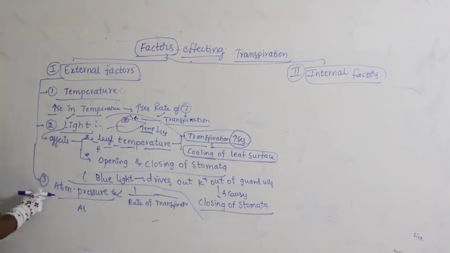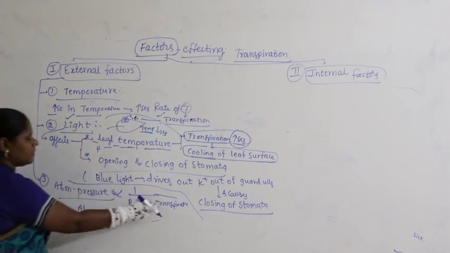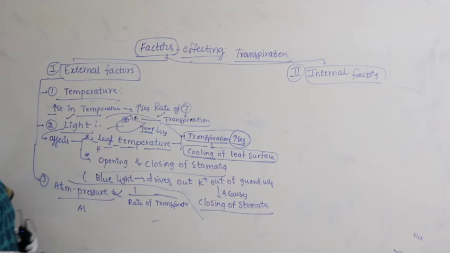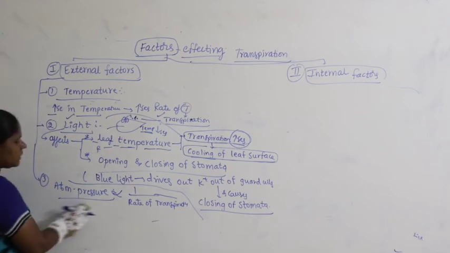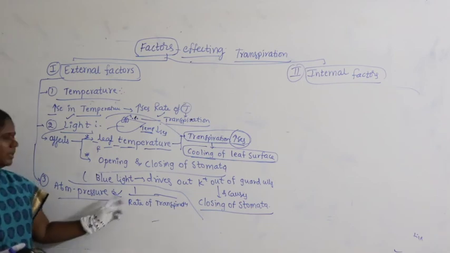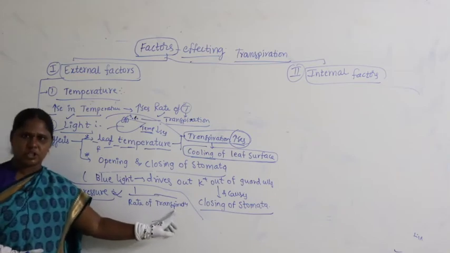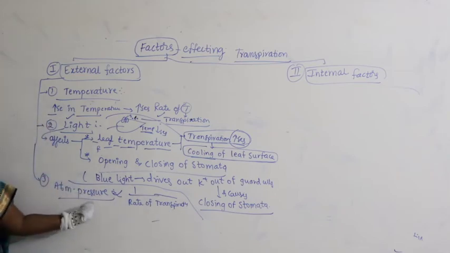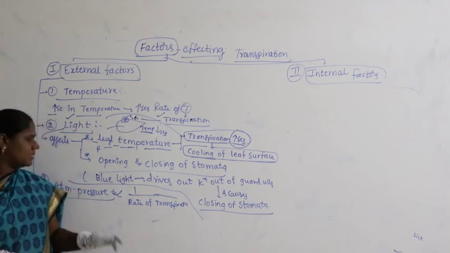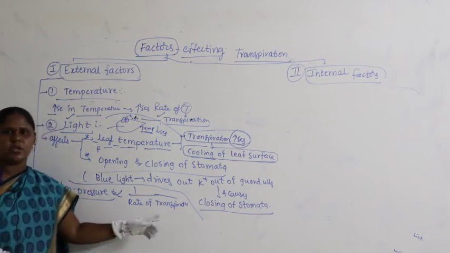Atmospheric pressure is one of the external factors that influences transpiration. What is the meaning of that? Whenever there is an increase in atmospheric pressure, there is a decrease in transpiration. When there is a decrease in atmospheric pressure, there is an increase in transpiration. In most of the cases, it is inversely proportional.